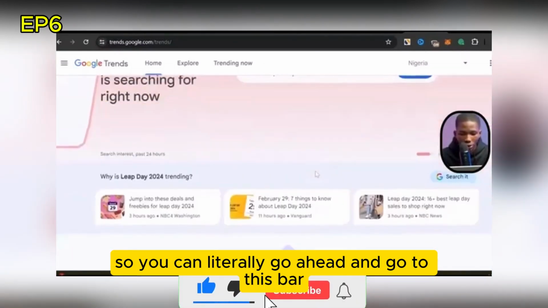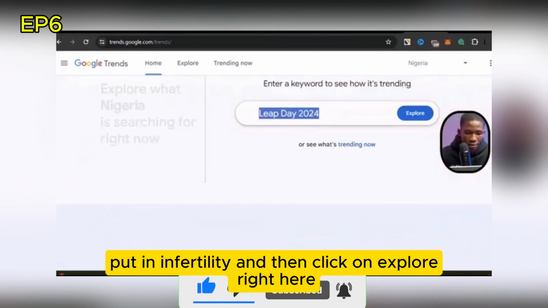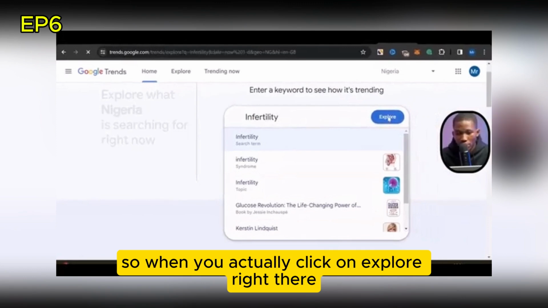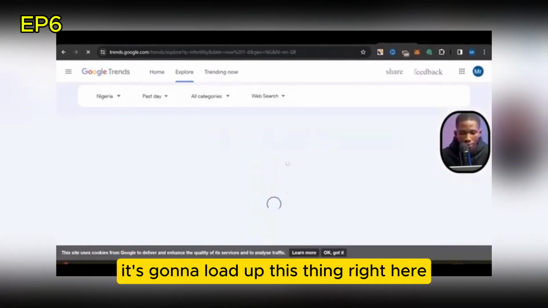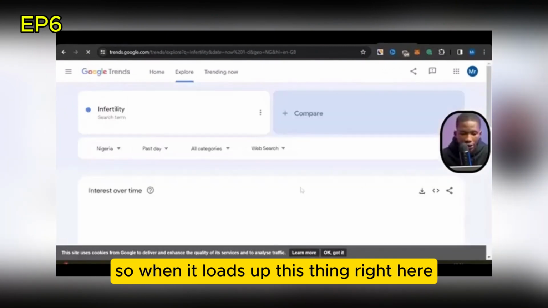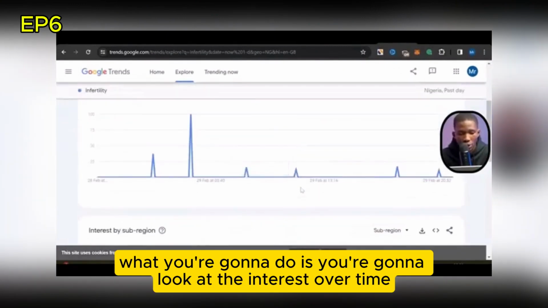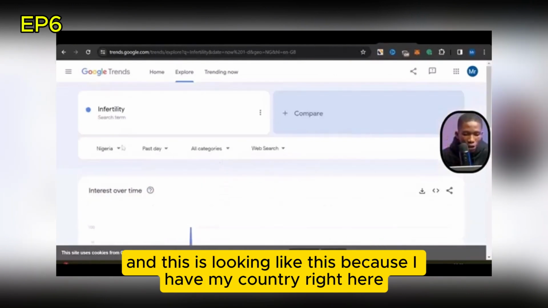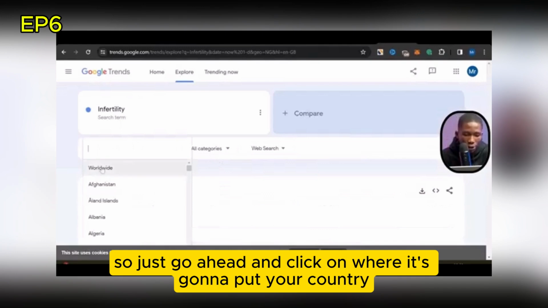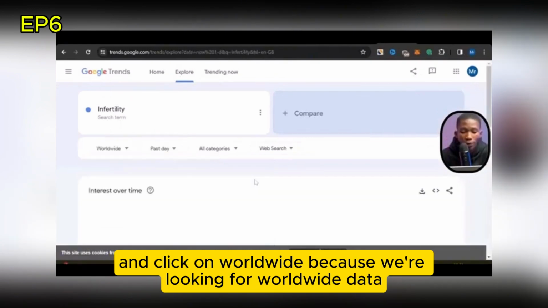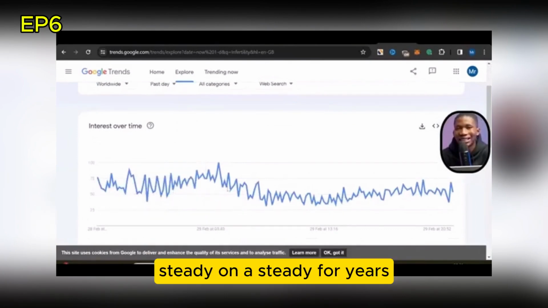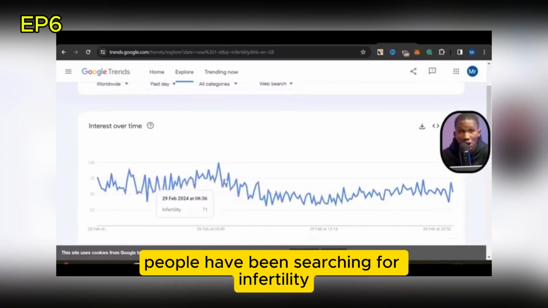You can go to this bar, put in infertility, and then click on Explore. When you click on Explore, it's going to load up this page. What you're going to do is look at the interest over time. You can see that people are searching for infertility here. It looks like this because I have my country selected, so just click on where it shows your country and click on worldwide, because we're looking for worldwide data. You can see that all around the world, steadily for years, people have been searching for infertility.